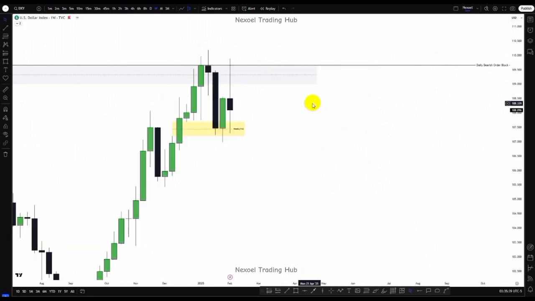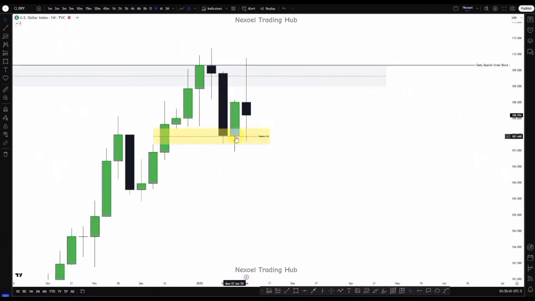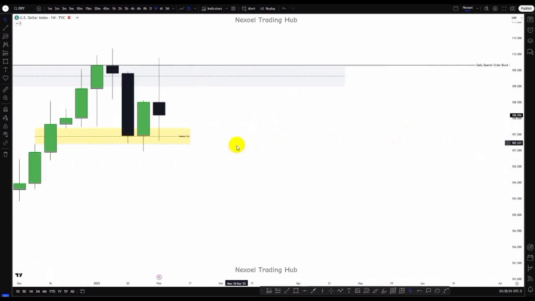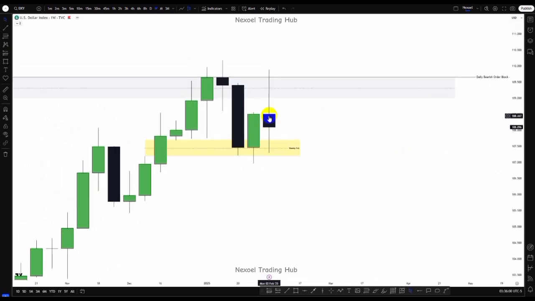What we can clearly see is how price returned into the weekly fair value gap for the last 2 weeks, and then for the previous week we saw this movement back into the weekly fair value gap, and we saw how price closed above the consequent encroachment of that weekly fair value gap. So last week I told us to expect more bullish movement of price to the upside, looking forward to see how price will take out the buy side liquidity.